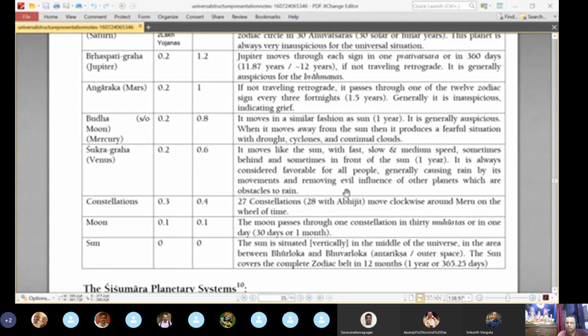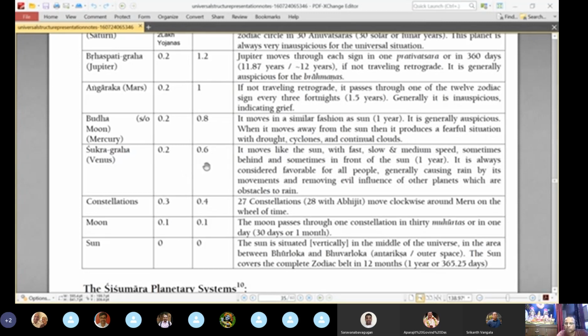So Mercury is generally considered favorable. Mercury takes 1 year, I mentioned, right? Yeah. When Mercury moves away from the sun, that produces a fearful situation with drought, cyclone, and continual clouds. So that is about Mercury.